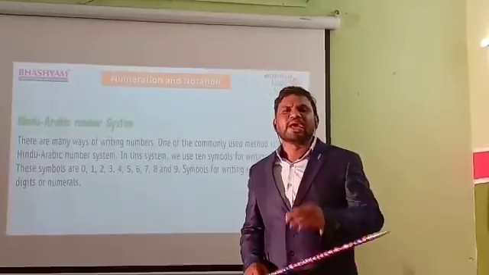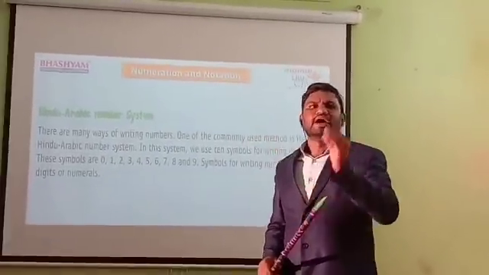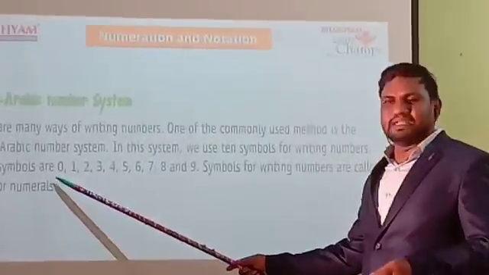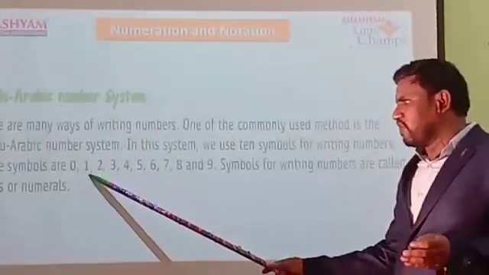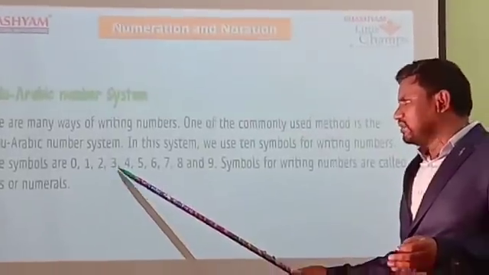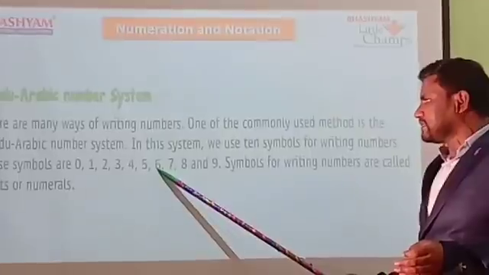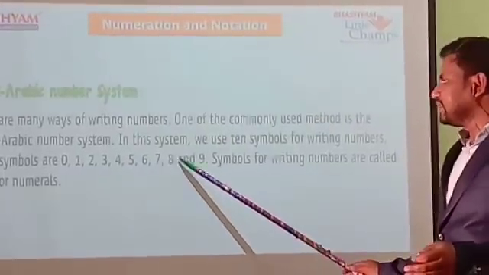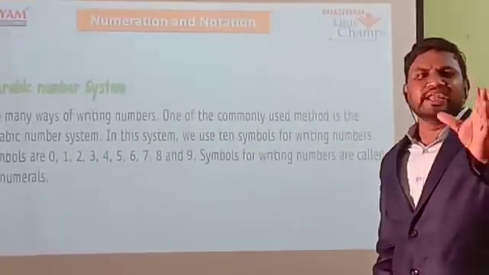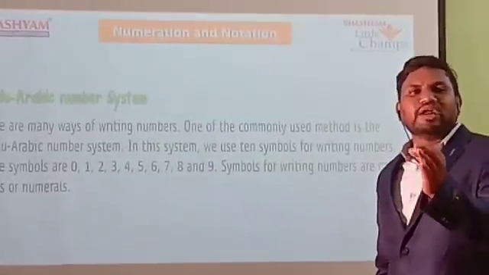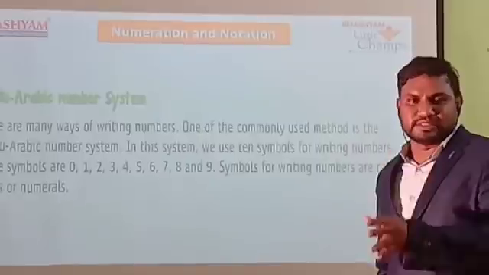Everyone look at the screen. I will show you what the symbols are. The symbols are 0, 1, 2, 3, 4, 5, 6, 7, 8, 9. If any number is written with these symbols, then we call it the Hindu Arabic system.